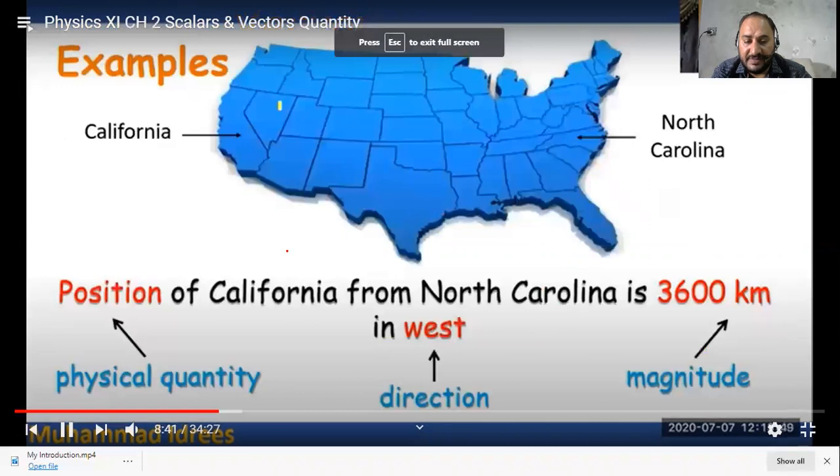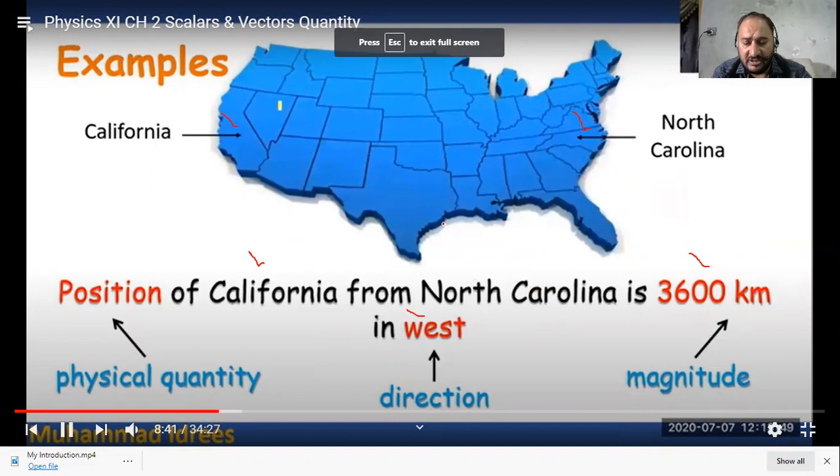So for example, there is a map, and California is situated here, and this is North Carolina, and you want to find the position of California from North Carolina, and it is 3600 kilometers in the west. Now, dear students, observe here from this map.